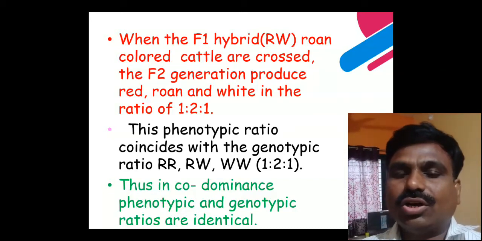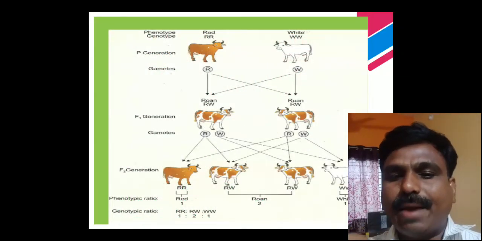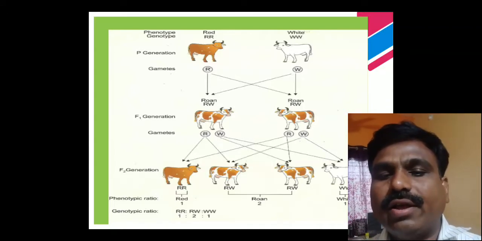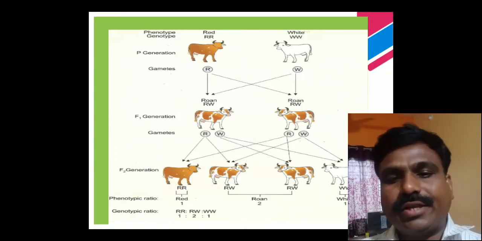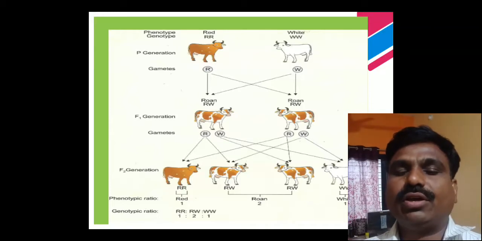In this observation, the character that appears in the F1 generation is roan color, and on selfing the roan color to raise the F2 generation, there is a formation of red again.